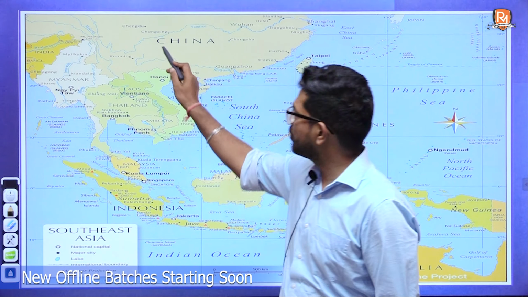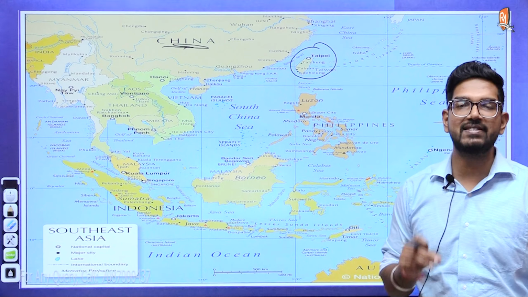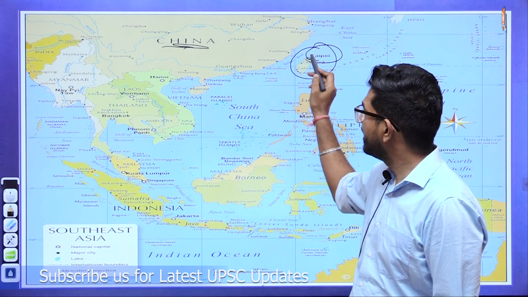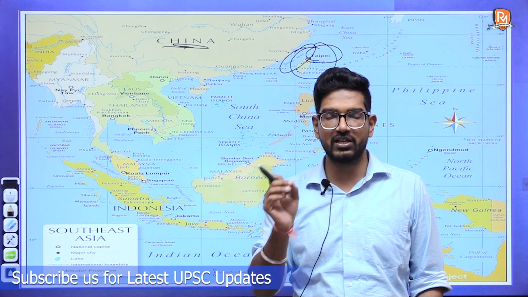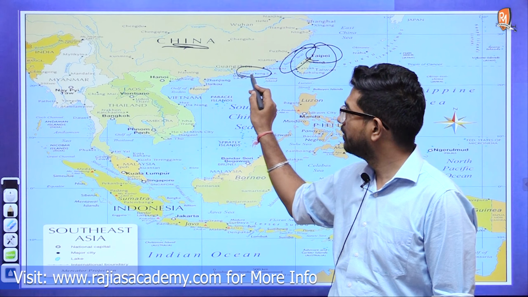If we talk about it, this is your China, this is your Taiwan. The capital of Taiwan is Taipei, which is located in the northern part, and the water body which separates China from Taiwan is your Taiwan Strait. Now if we are looking at various locations, let's see the location of Hong Kong. It is located in this part.